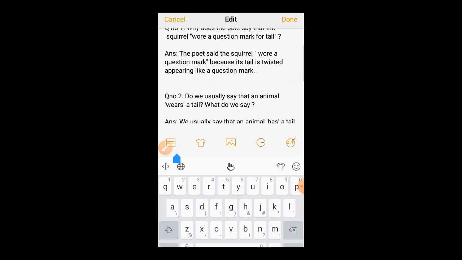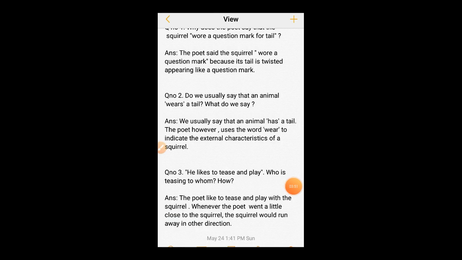So moving on, let's see another question. He likes to tease and play. Who is teasing whom and how? It is written in the poem that he likes to tease and play. The poet likes to tease and play with the squirrel. Whenever the poet went a little close to the squirrel, it would run away in the other direction.